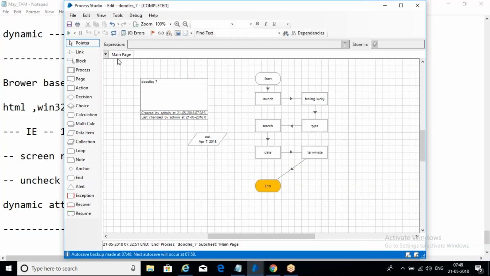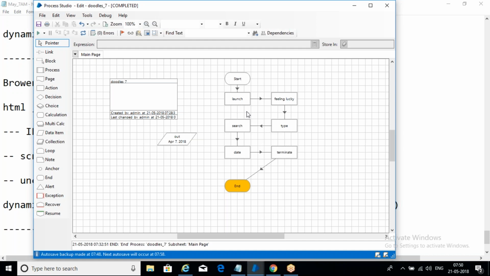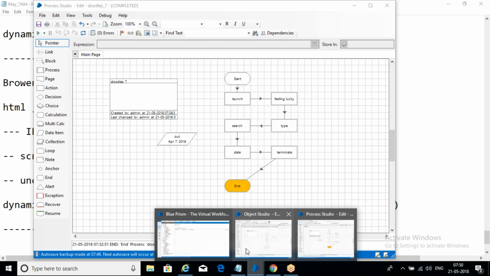Okay, so what you have to do is, just as usual, we are going to create an application the same way. Observe this.